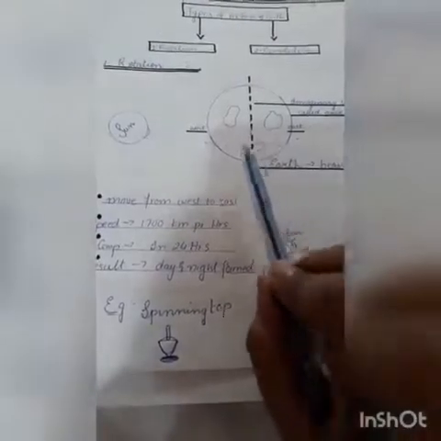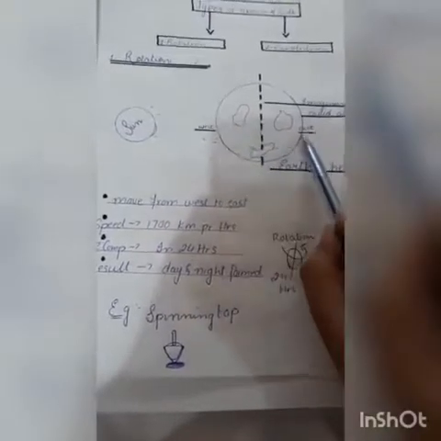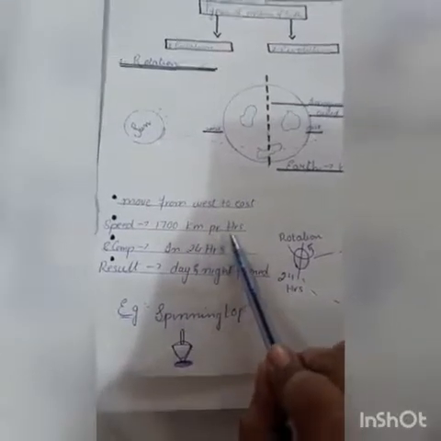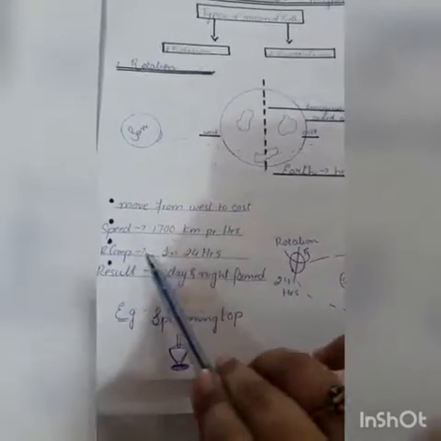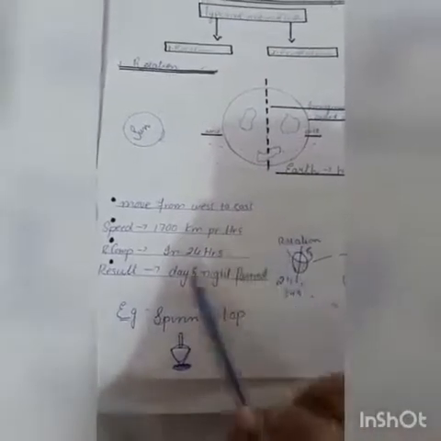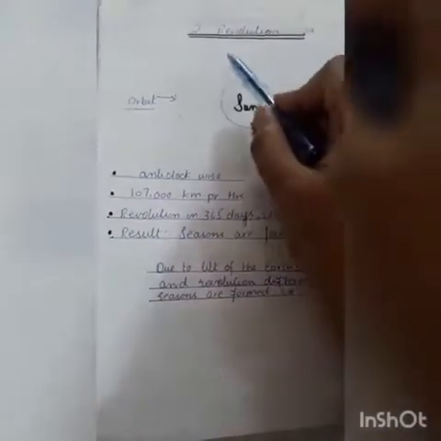So is it clear that rotation is when the earth moves around its axis? This is called rotation, and this is always from west to east, and it has a speed of 1700 km per hour, and it completes its full rotation in 24 hours. And as a result, day and night are formed. Okay, now students, the second type of motion is revolution.